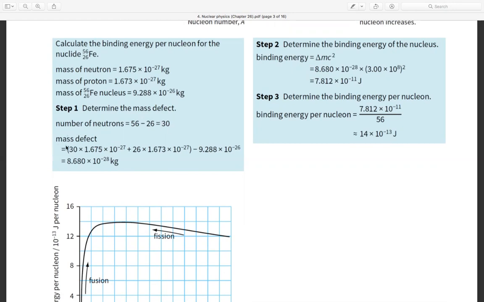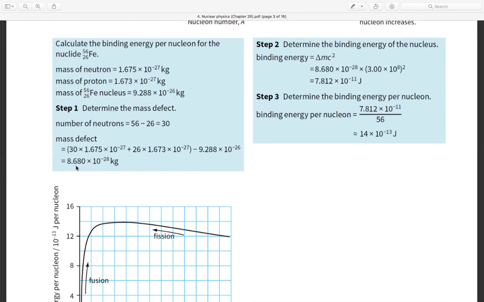So the mass defect is the proton number times the proton mass, plus the neutron number times the neutron mass, minus the mass of the nucleus. The mass of this nucleus is 9.288 times 10 to the power minus 26.